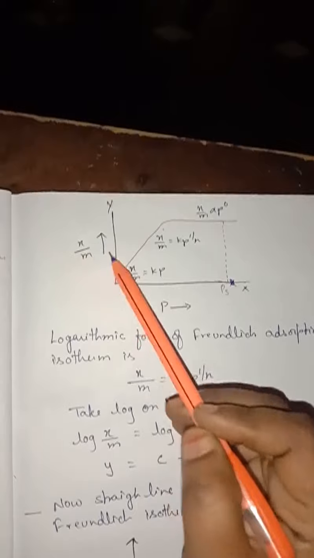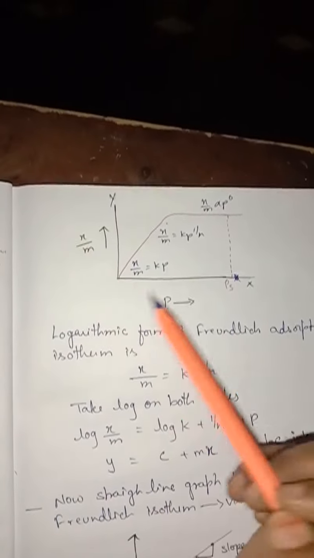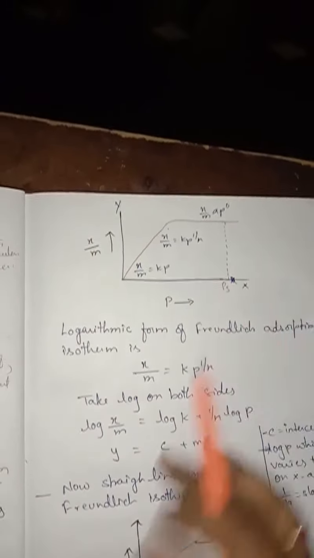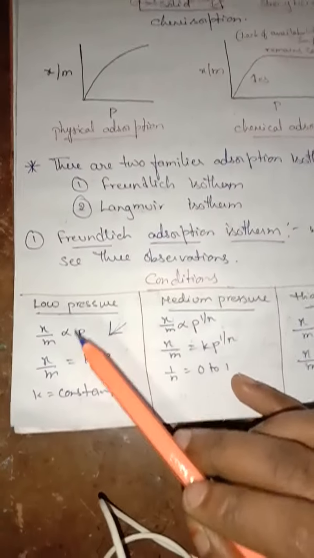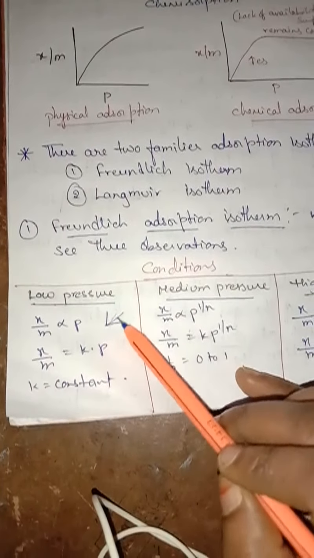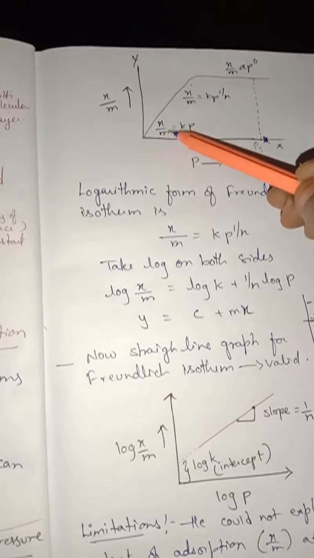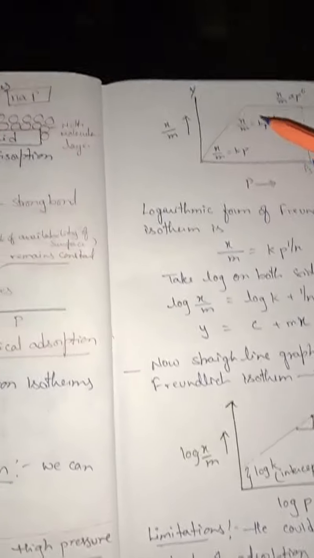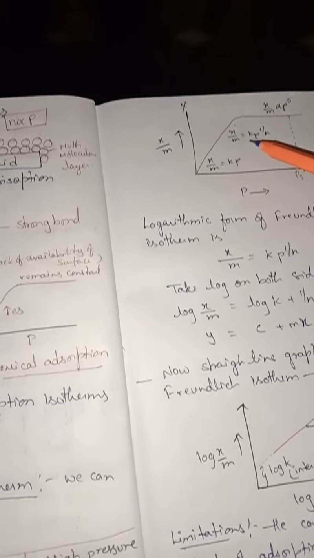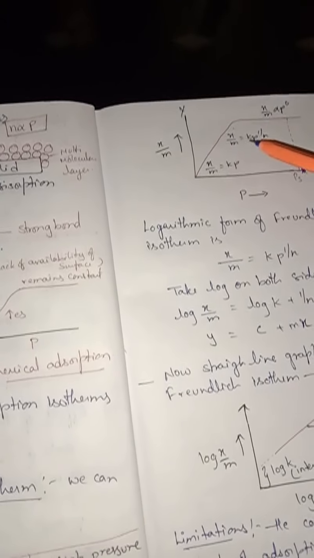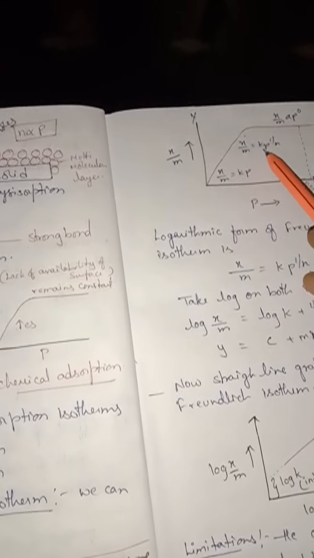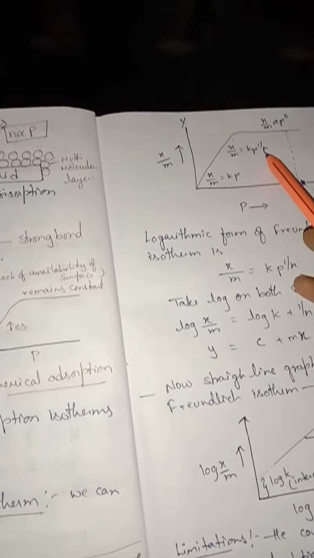The extent of adsorption I am going to take on the y-axis, that is x by m, and the pressure here. So what I said, at low pressure it is going to be a straight line. So here we got a straight line, x by m equals kp. At medium pressure it shows some fractional power, isn't it? So x by m equals k p to the power 1 by n.